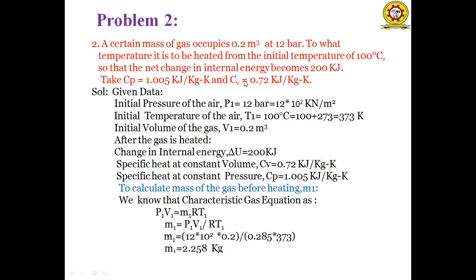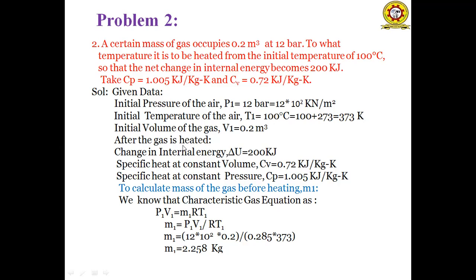The initial temperature of the air T1 is equal to 100 degrees centigrade. We have to convert degree centigrade in terms of Kelvin. So 100 plus 273 is equal to 373 Kelvin. The initial volume of the gas V1 is equal to 0.2 meter cube.